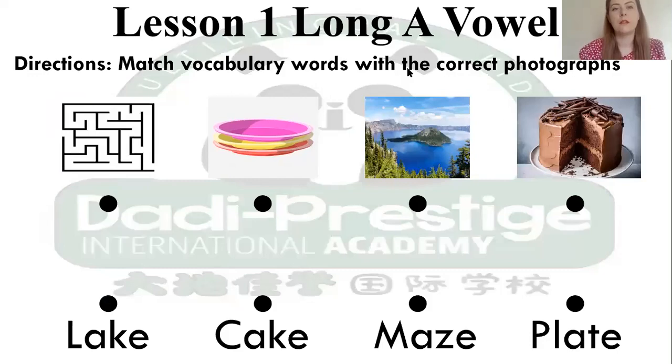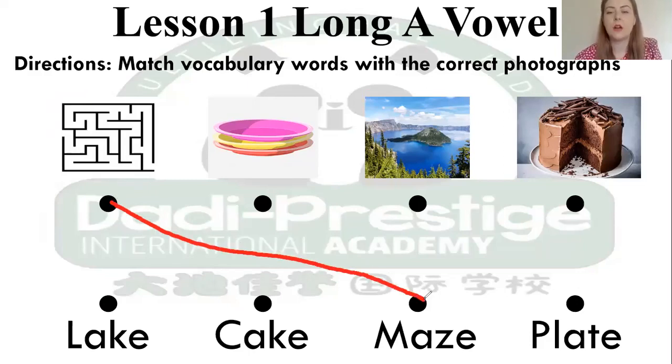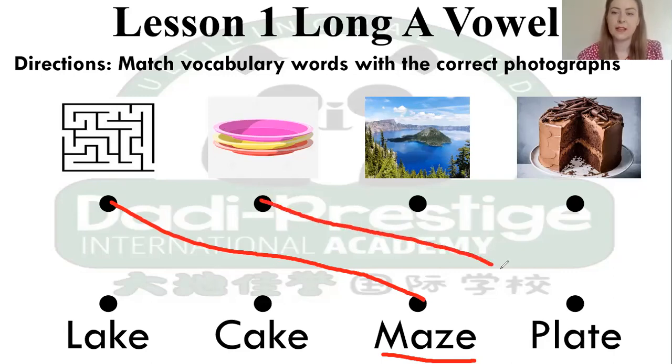So, first picture we have is a maze, maze. Which word is maze? Maze. So we will match it with this one. This one is maze, maze. Next we have plate, plate. Which word is plate? This one is the word plate.